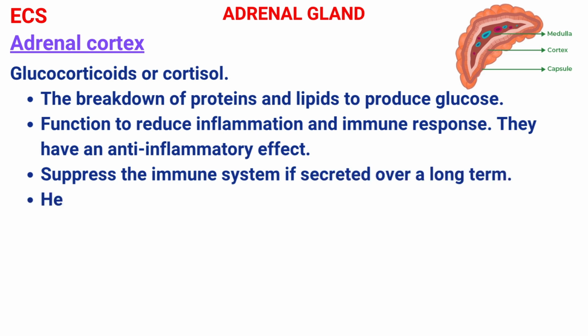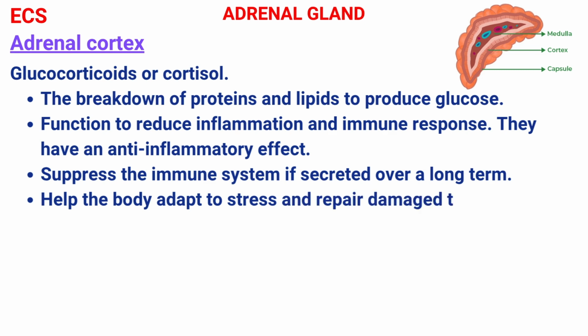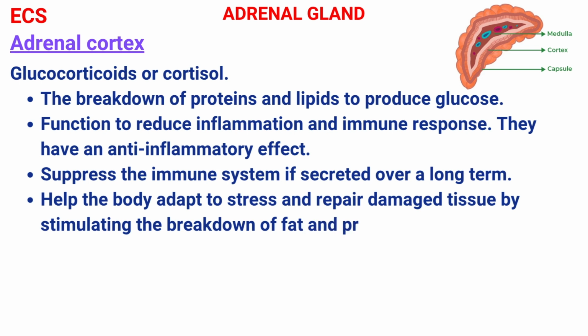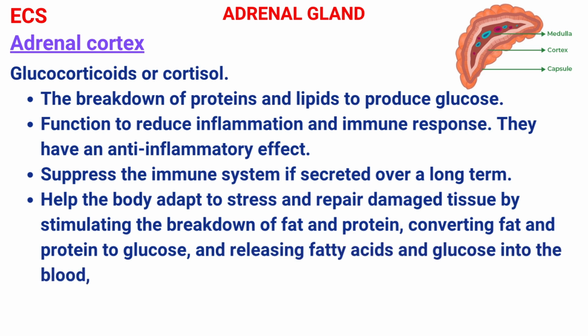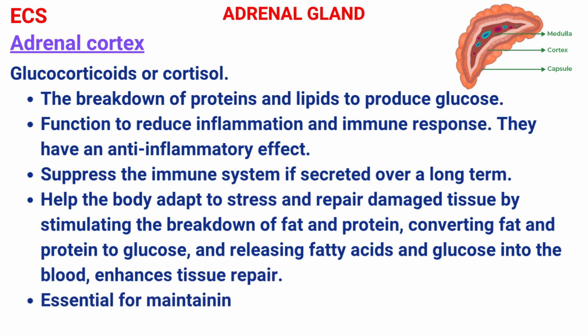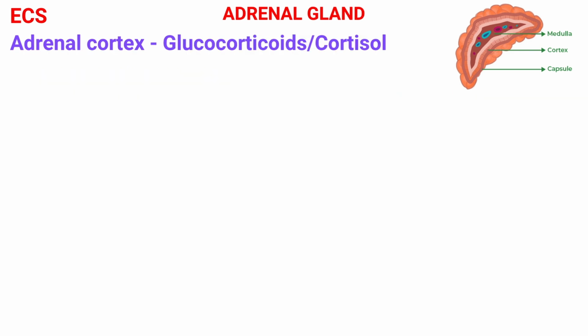Glucocorticoids help the body adapt to stress and repair damaged tissue by stimulating the breakdown of fat and protein, converting fat and protein to glucose, and releasing fatty acids and glucose into the blood, which enhances tissue repair. Glucocorticoids are essential for maintaining a normal blood pressure. Secretion of cortisol follows a circadian rhythm, with high levels early in the morning and low levels at the time of sleep. What are the effects of glucocorticoid hormones in our body?